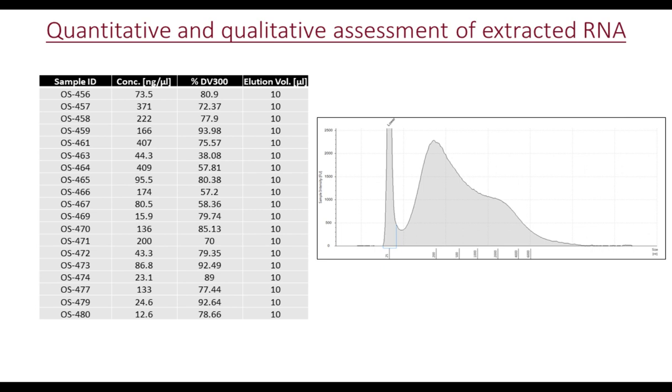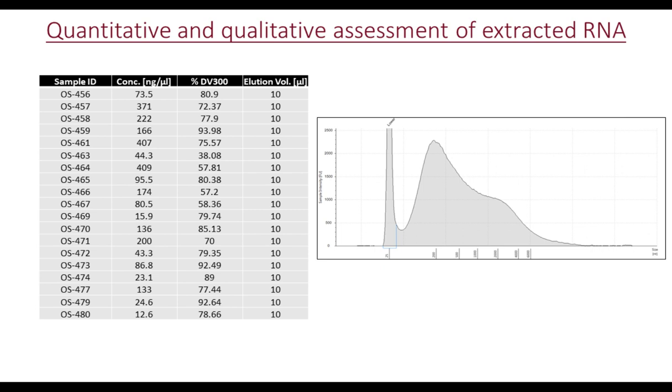So this gave us confidence that the nucleic acids that were extracted were sufficient for going into the NanoString IO360 profiling. On the right is a trace from the Agilent TapeStation 4200, just showing what the distribution of nucleic acid molecules actually looks like.